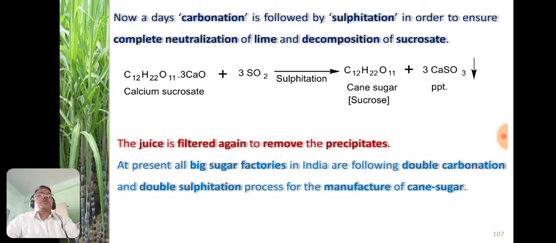Now at the present time, all the big sugar factories in India are following the double carbonation and double sulfitation process for the manufacture of cane sugar.